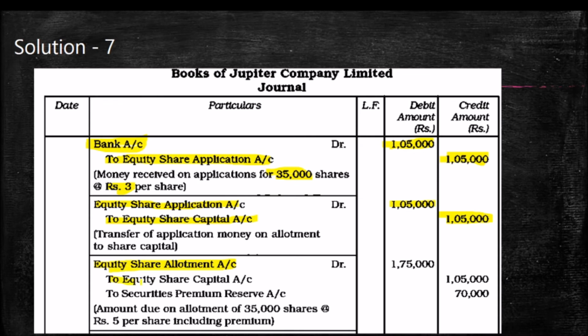Equity share allotment to equity share capital and to securities premium reserve account, 35,000 into 5, that is 1,75,000. Out of 5, we are transferring 3 into share capital, so 35,000 into 3, 1,05,000 is transferred to share capital. The remaining premium amount, rupees 2, 35,000 into 2, will be transferred to securities premium reserve, rupees 70,000. In this way, we have to adjust the premium amount. In this question, the premium amount is adjusted at the time of allotment.